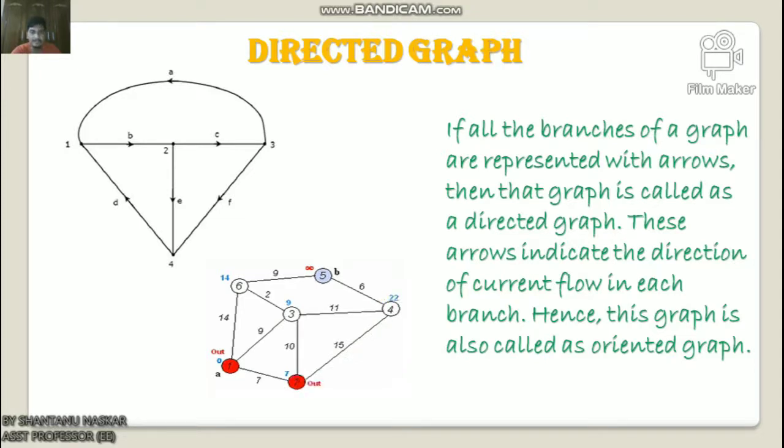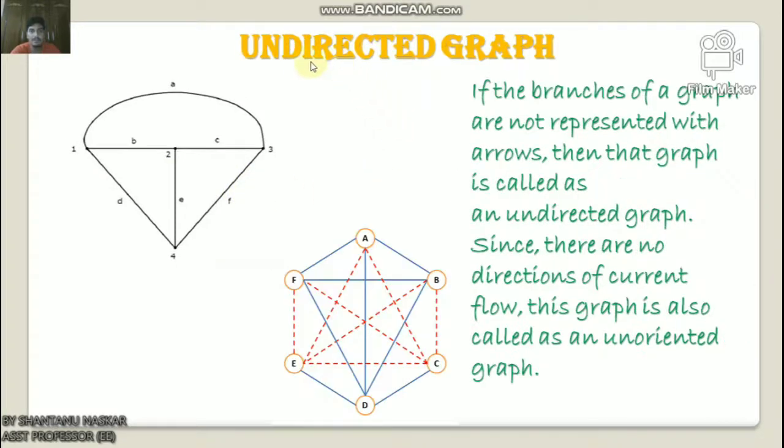The graph shown in this picture is an oriented graph, or directed graph. In the above graph, the direction of the current flow is represented with an arrow in each branch. Here it is a directed graph. Now we will discuss the undirected graph.